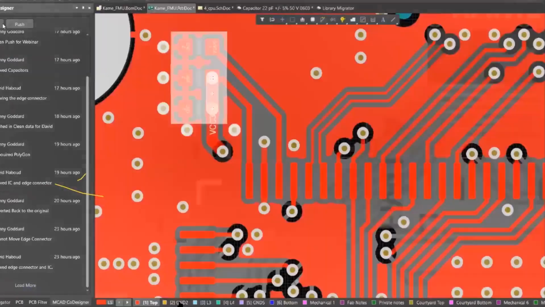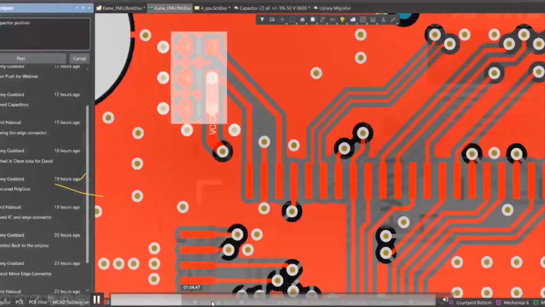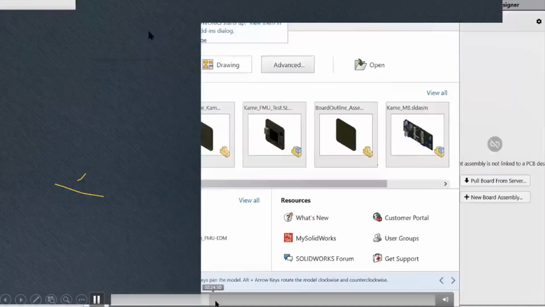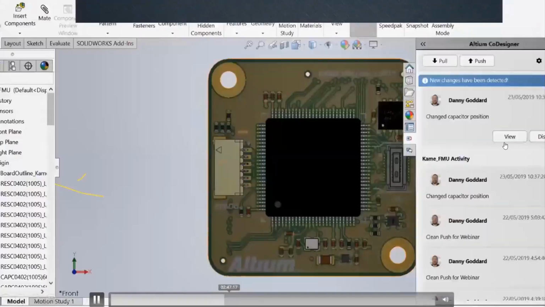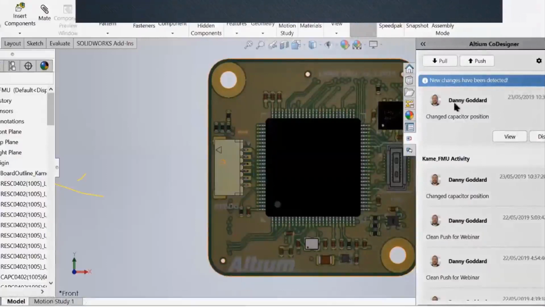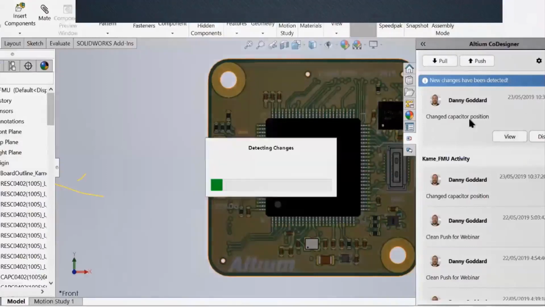And the same thing we are pushing to the mechanical engineer. So when he updates the changes, here you can see he is able to view the changed capacitor position. New changes have been detected. Automatically, you will get notified. Both electrical and mechanical will get notified for the changes once you push the changes, because you both are connected through the server.